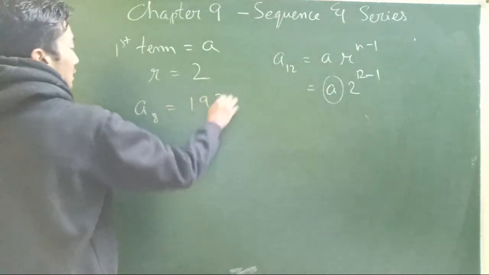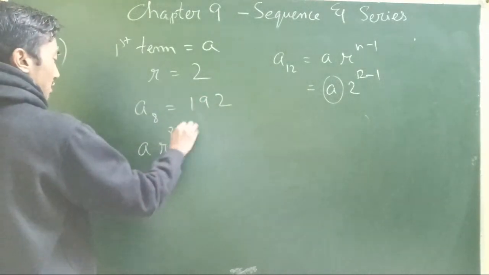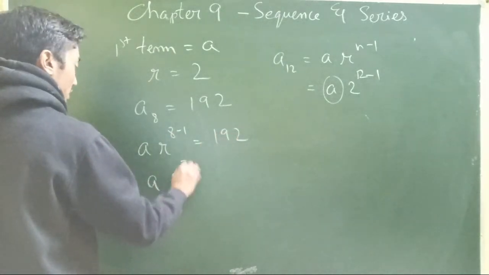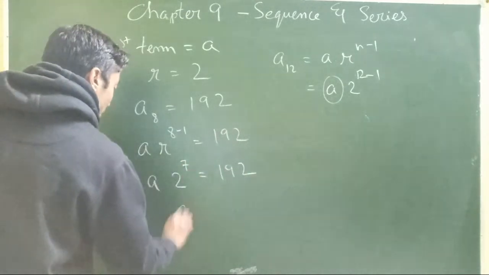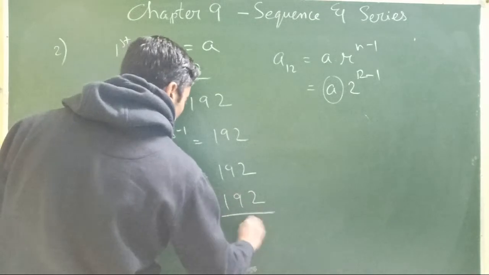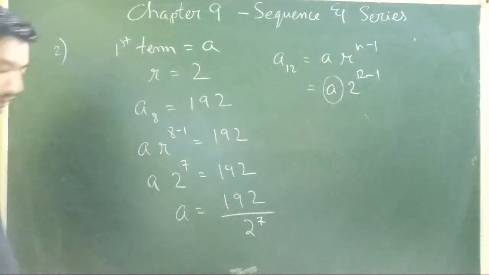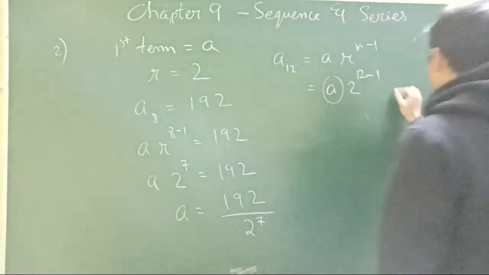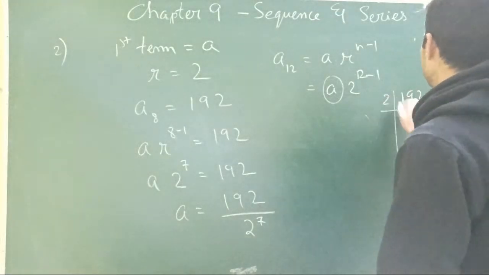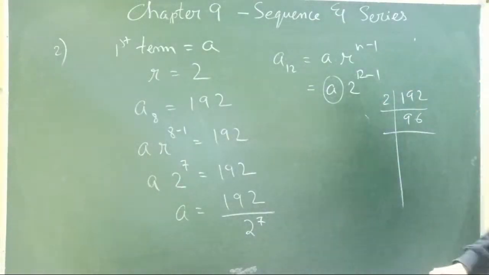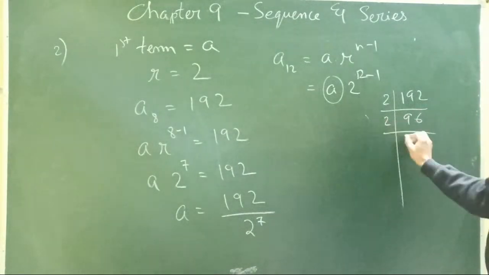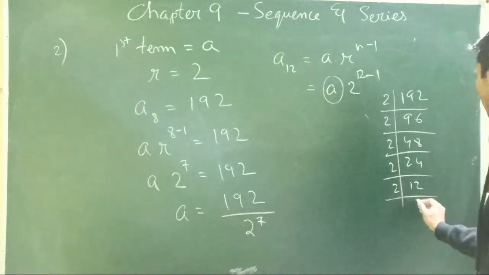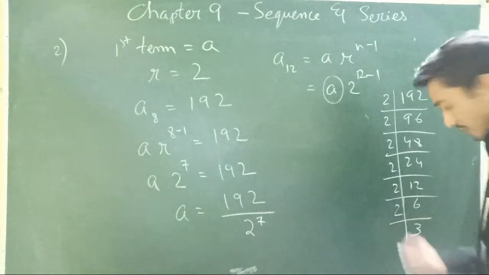8th term is 192. That means a r power 8 minus 1 is 192. So a into 2 power 7 equal to 192. So a is 192 divided by 2 power 7. We can just find out the factors. 2 9s are 18, 6. 2 9s are 18, 6, 2 are 48, 2 are 24, 2 are 12, 2 are 6, 2 are 3.